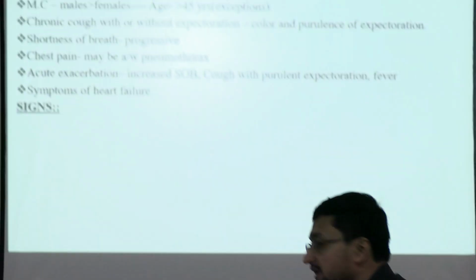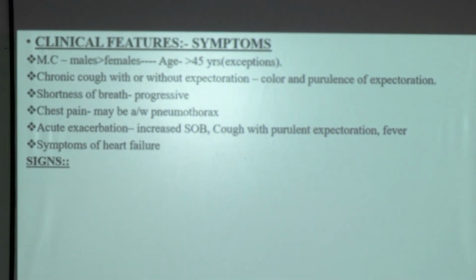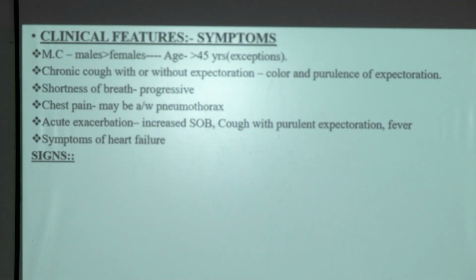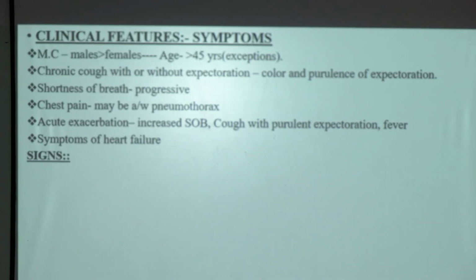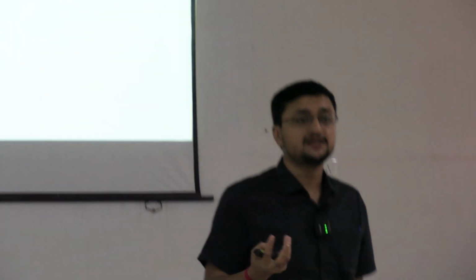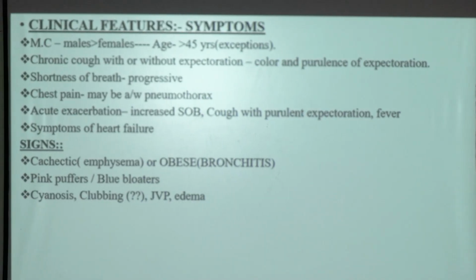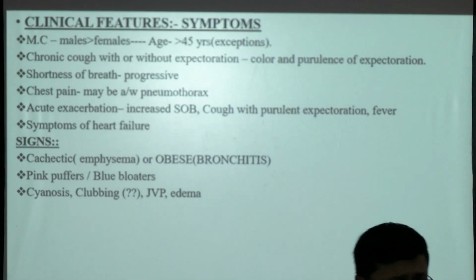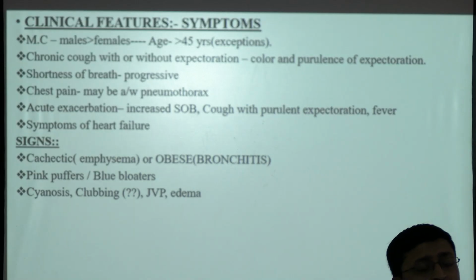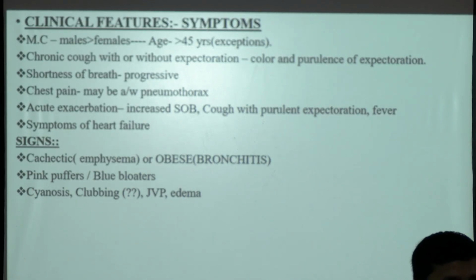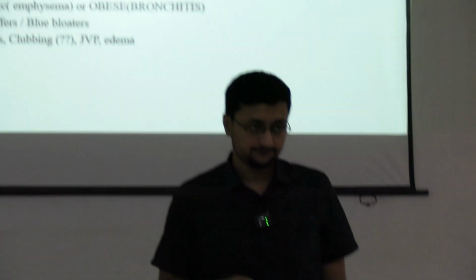So what are the signs of COPD? First, the general look. The general look of the patient may be cachectic or may be obese. Cachectic in what phenotypical patients? Emphysema, because of the chronic inflammation, and obese in patients with chronic bronchitis. So pink puffers and blue bloaters. Next, cyanosis. Central cyanosis may be present, especially in patients with acute exacerbation and the chronic bronchitis variant.